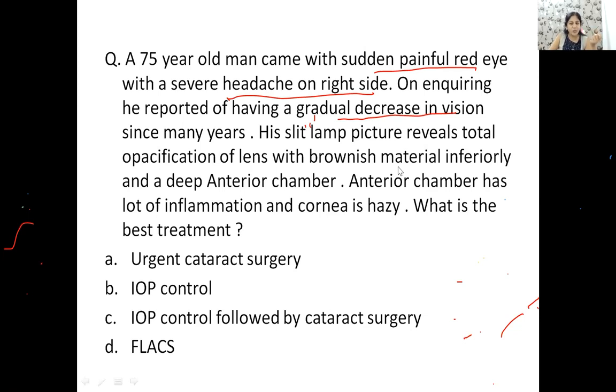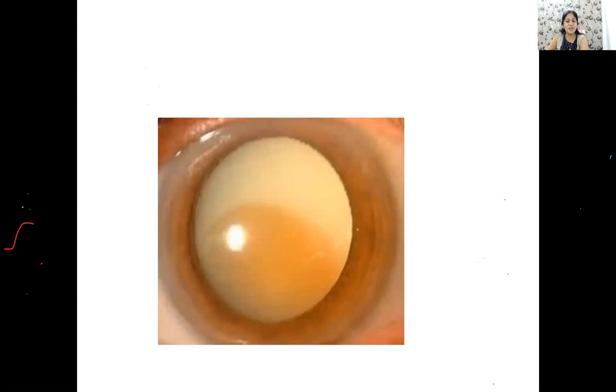That is what I want to know. What is the type of cataract? In which cataract does the brownish material come down? So guys, now I would show you the picture here. This is your cataract which I am talking about. The brownish material which I am talking about is your hard nucleus, isn't it? So this type of cataract is your hypermature Morgagnian cataract.